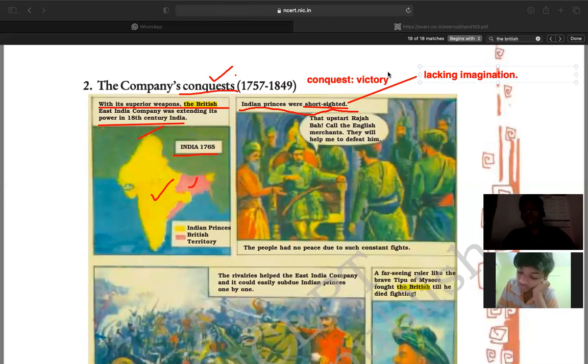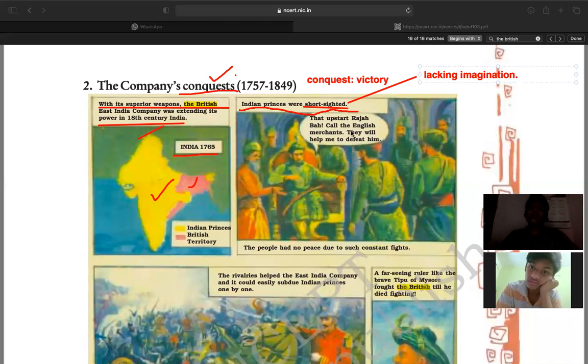So the Indian princes from all parts of the country did not know about the idea of the East India Company, right? They lacked the imagination, or they could not see the future, what the plan of the East India Company was. That upstart Raja called the English merchants: they will help me to defeat him.